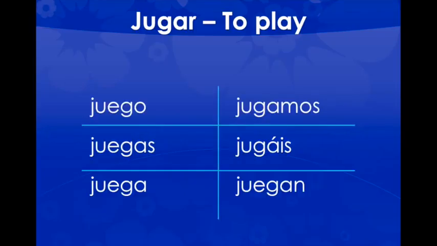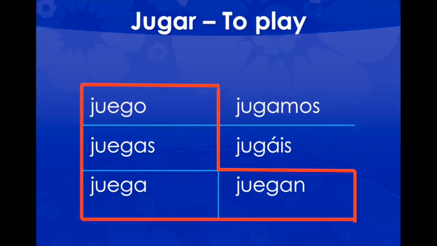To begin, jugar means to play. If you haven't figured it out already, it is the unique and only U to UE stem changing verb. So it becomes juego, juegas, juega, jugamos, jugáis, and juegan. It has our regular AR endings, o, as, a, amos, áis, an, except in the boot, it changes from U to UE. And that's all there is to the verb.